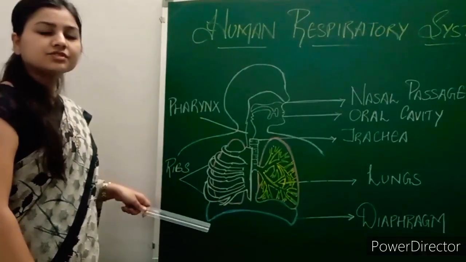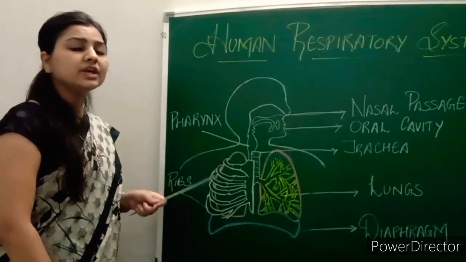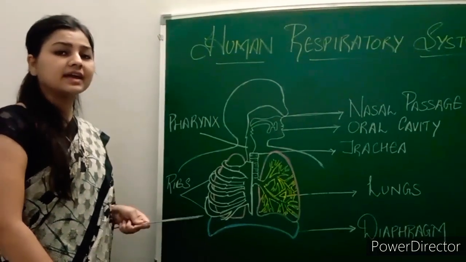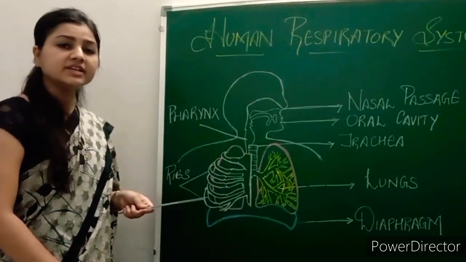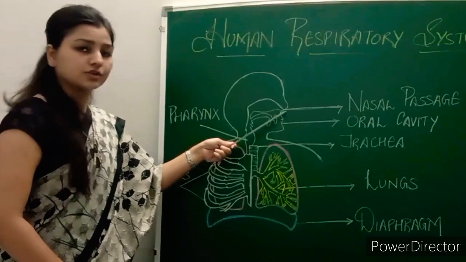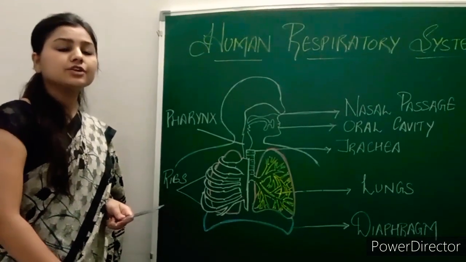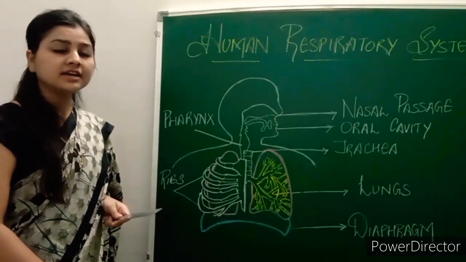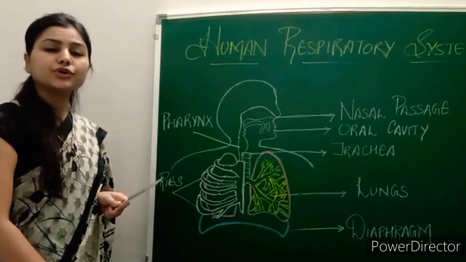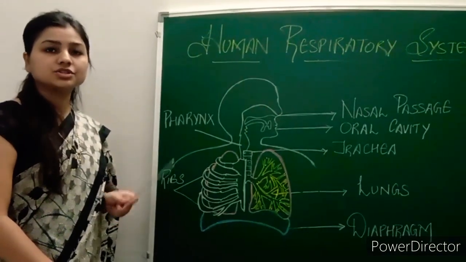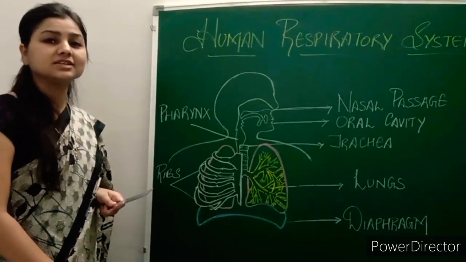This is the structure of the human respiratory system. Now, we will be seeing how the air gets into your lungs. How does the air come into your lungs? The air comes from the nostrils, as we have already discussed. It moves through the nasal passage or nasal cavity, where you have fine hairs. The fine hairs and mucus help to trap foreign particles, so that the dust or dirt or pollen grains, any sort of materials which can be harmful for you, should not enter your lungs.